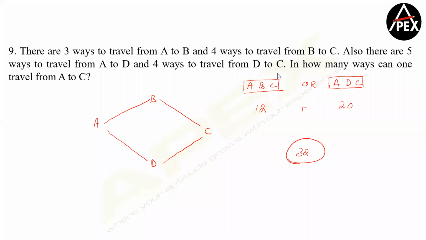Clear? So understand, we are not taking both the paths. I would rather say them to be path, okay? These are the routes. A, B, C is a path. Let me term that as a path. So either I can reach C via this path or I can reach C via this path. Now to take this path, I have 12 different routes. To take this path, I have 20 different routes. Right? So either or. And please understand, when I say or, they are independent. I can also reach C via this. I can also reach C via this. Okay. So I can say that when they are independent activities, the word that we use is or, we add them.